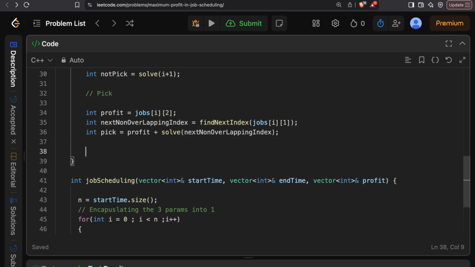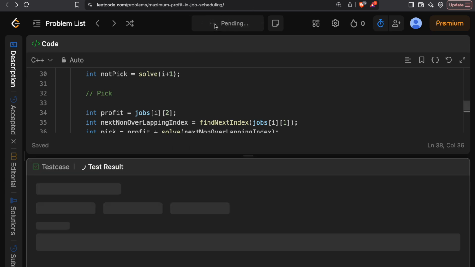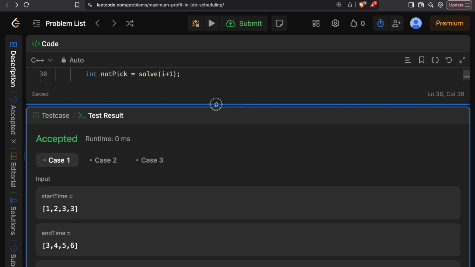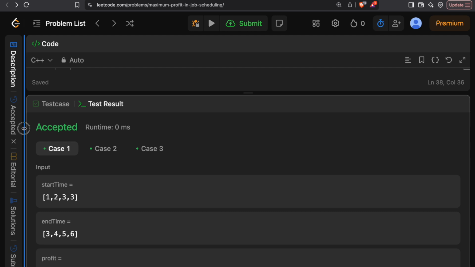Okay, and this over here, I need to return the maximum value between the profit of pick and not pick. Okay, so this has worked, right?